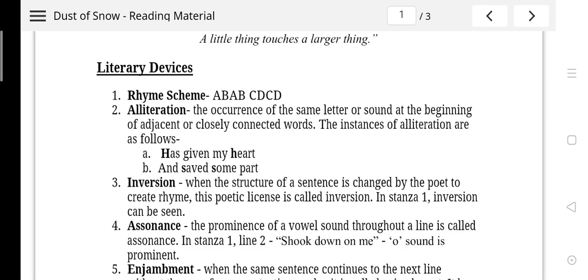Then there are the poetic devices which are used here. Alliteration is the first one. The occurrence of the same letter or sound at the beginning of adjacent or closely connected words is called alliteration. So here it has been given: has given my heart and saved some part. S is repeating. H is repeating.